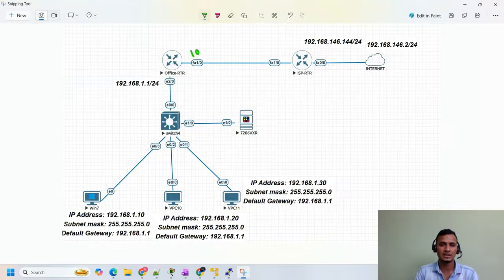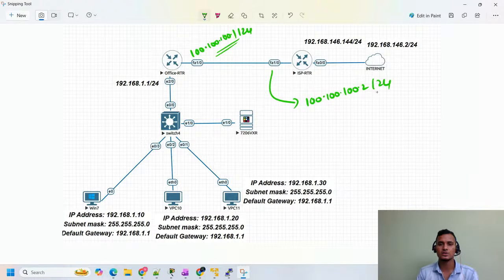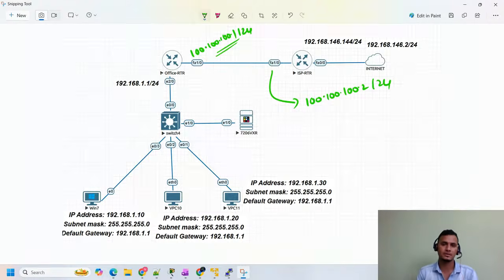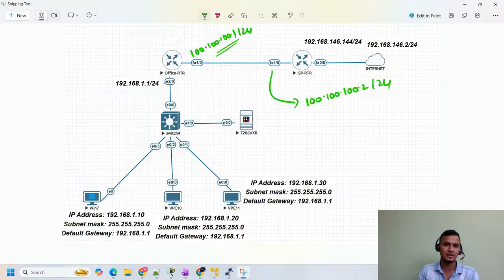Here we are going to take 100.100.100.1/24 on this particular interface, and on this interface we are going to configure 100.100.100.2/24. Let me do the basic configuration first, then I'll walk you through the lab. On this particular interface we are going to configure 192.168.1.1. I'll open this ISP router first.